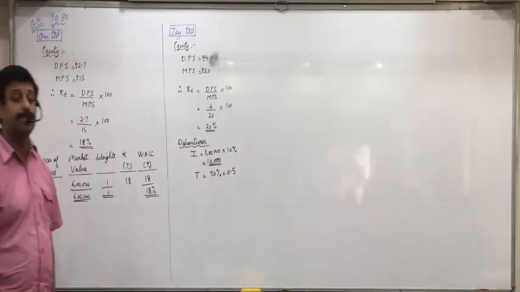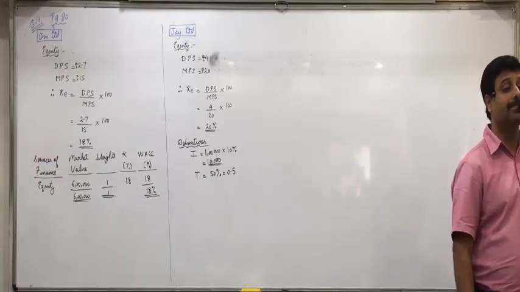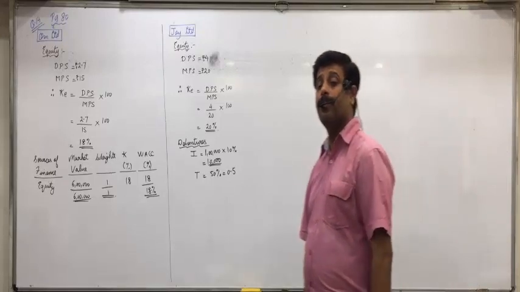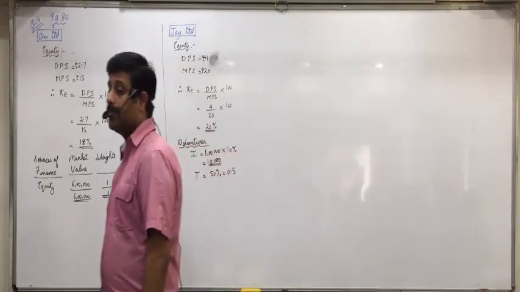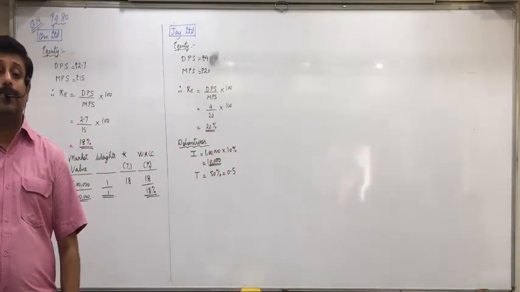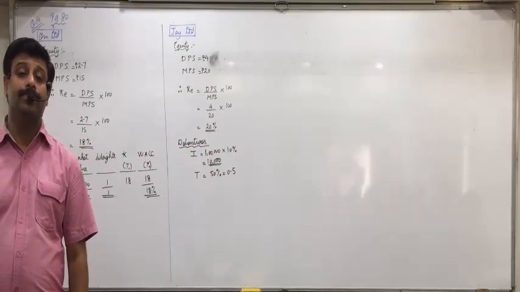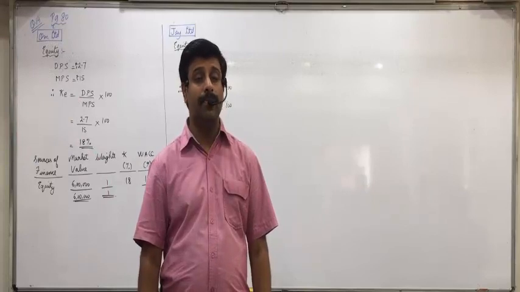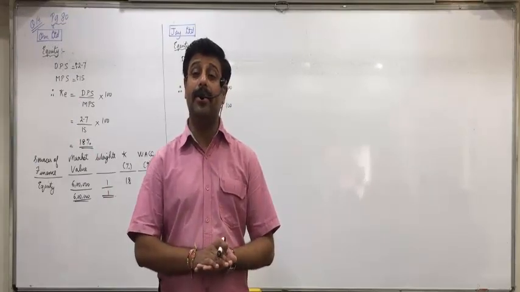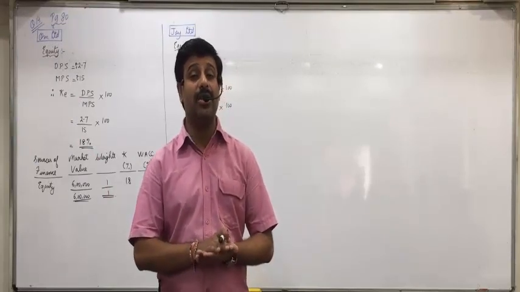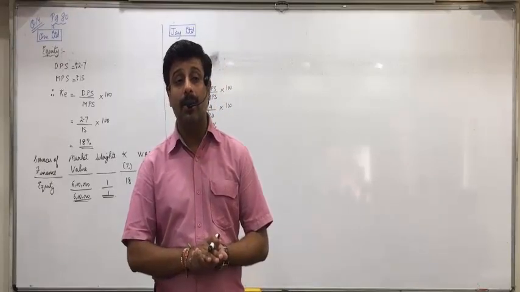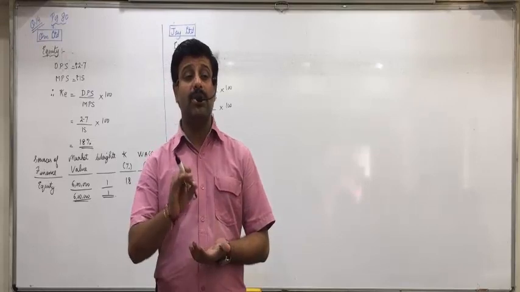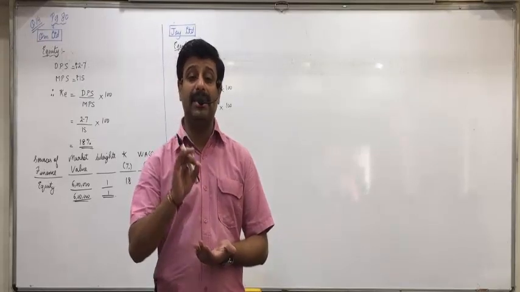I(1 minus T) upon NP. Net proceeds? 1 lakh? Wrong. What did I tell you in the beginning? If there is lack of information, then net proceeds and market price will be taken the same.